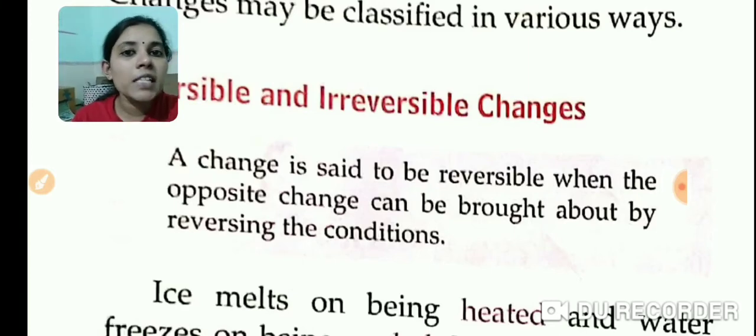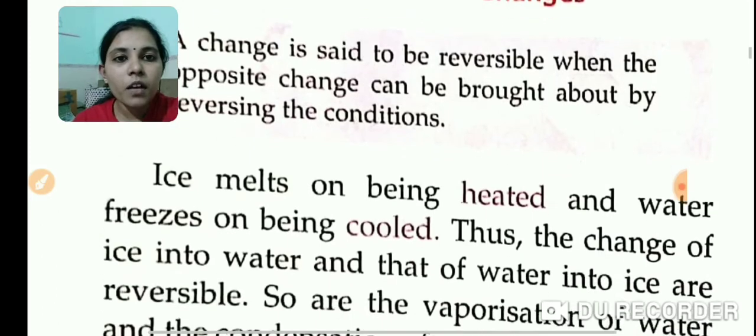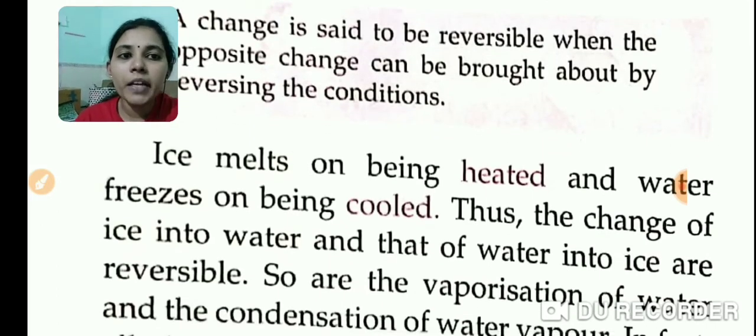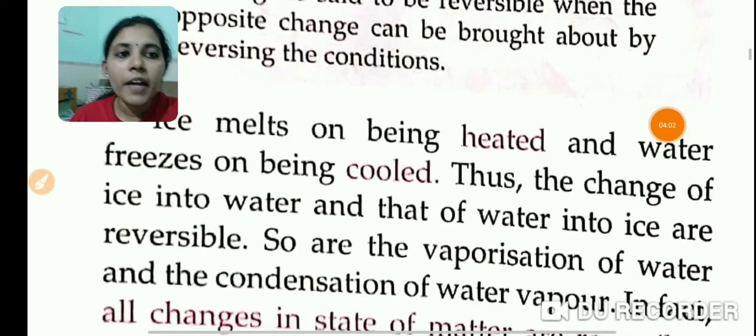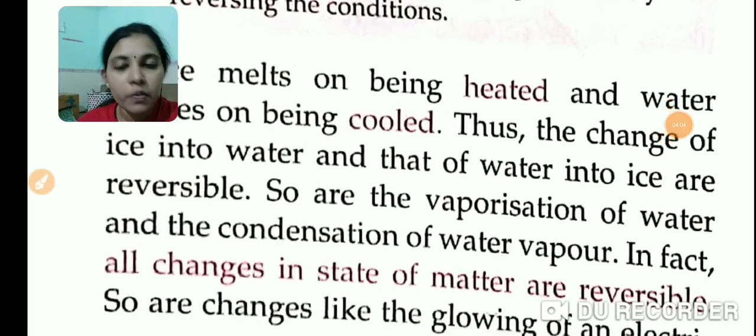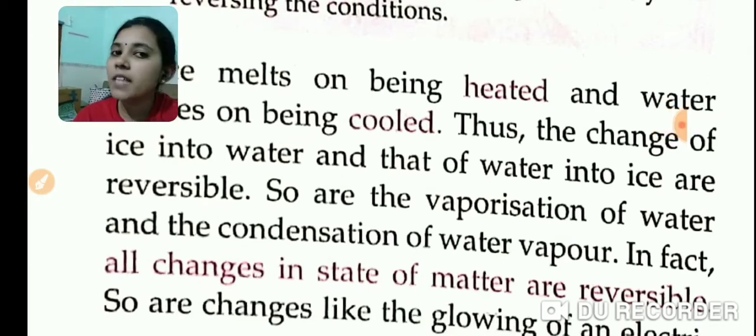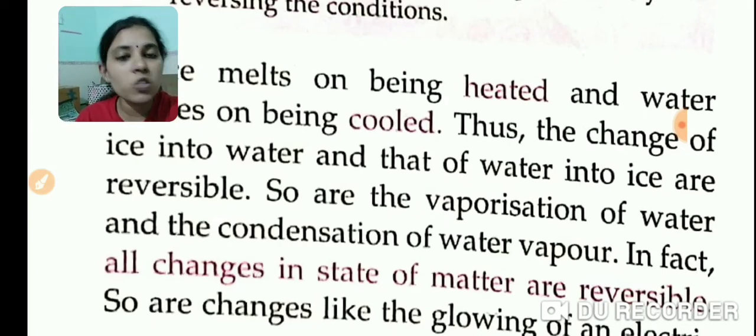Example, ice melts to water and water freezes to ice. That is a reversible change. Example, ice melts on being heated and water freezes on being cooled. Thus, the change of ice into water and that of water into ice are reversible. Understand? So, what I have explained now is a reversible change. So are the vaporization of water and the condensation of water vapor.